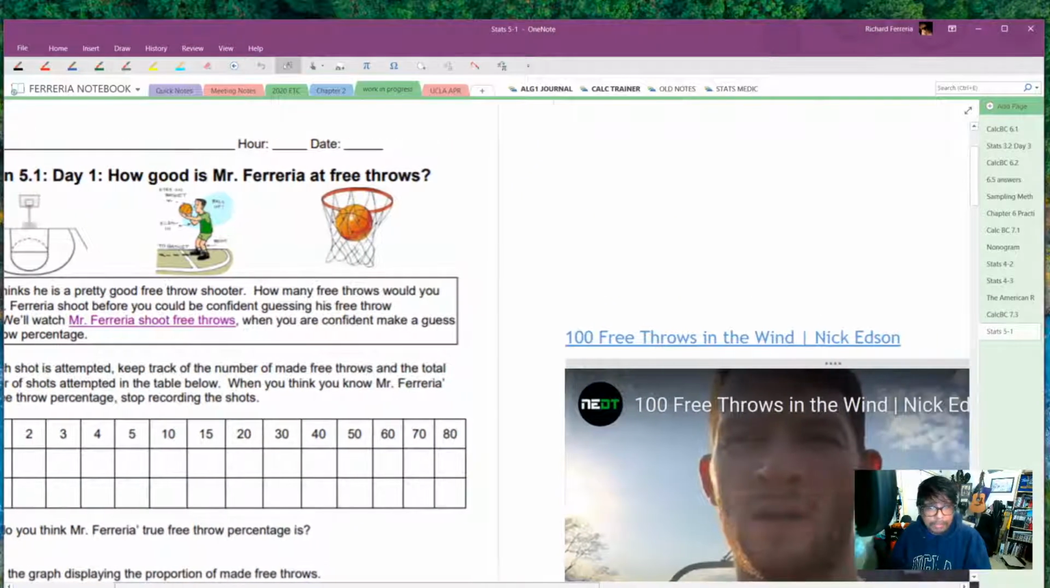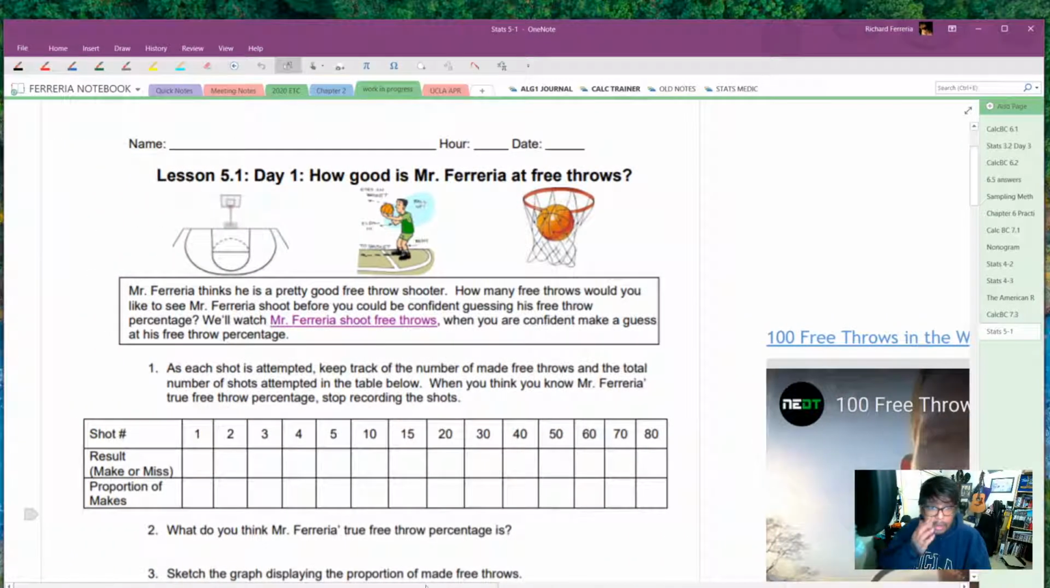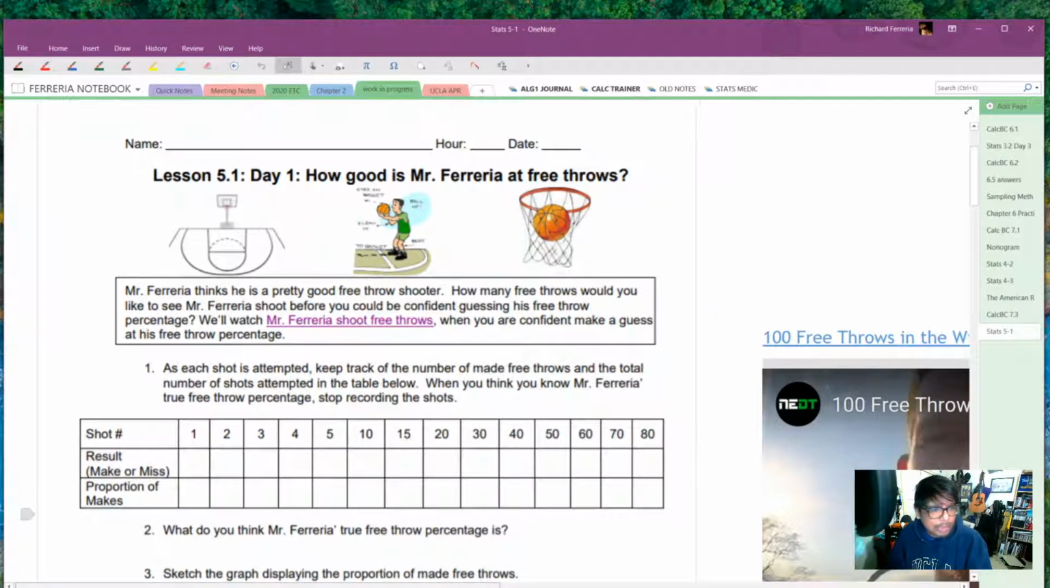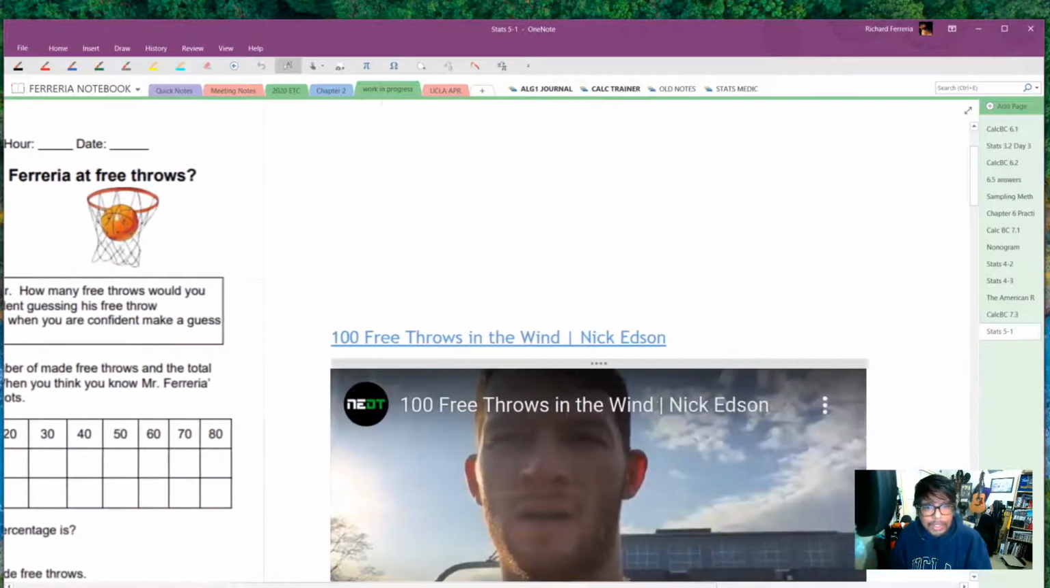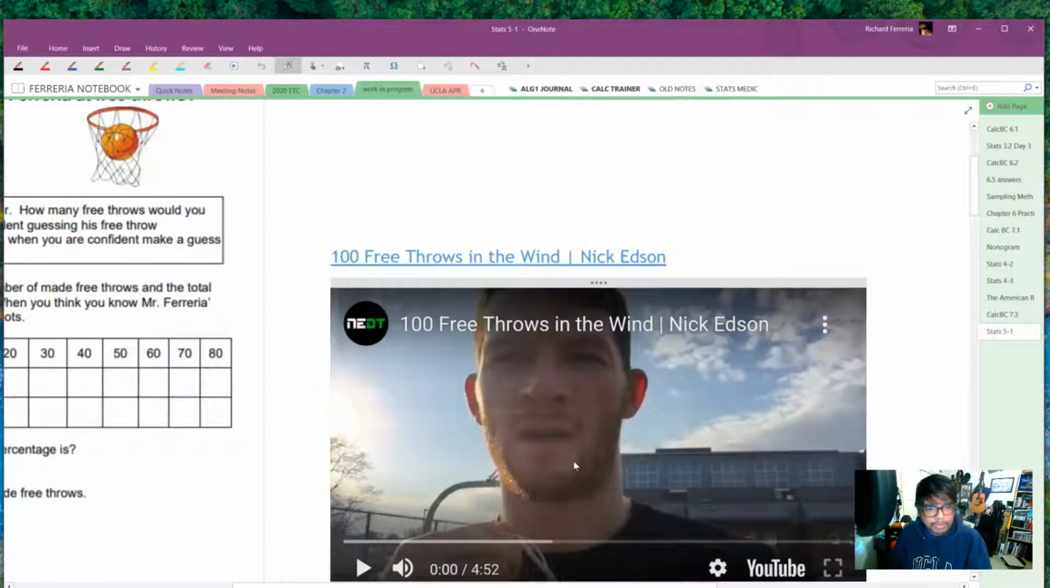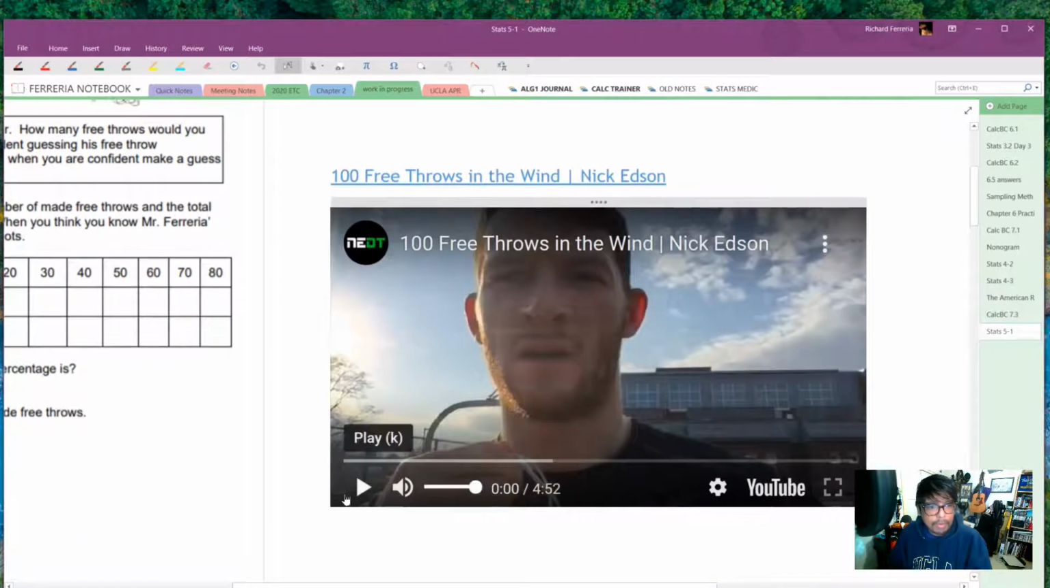Nick Edson. And I guess the next thing is I'm just going to do as many free throws as he does. Of course, you can stop whenever you like, but I'm just going to keep on going and seeing what happens. And we'll stop every 5 or 10. So let's get started with Nick Edson. We'll look at his first 5 free throws.